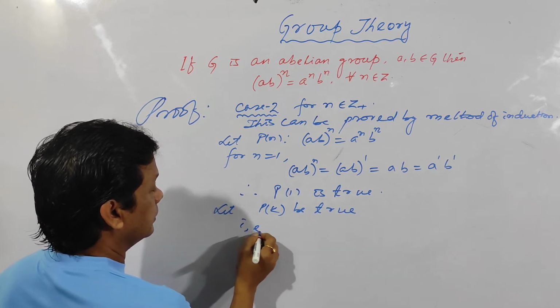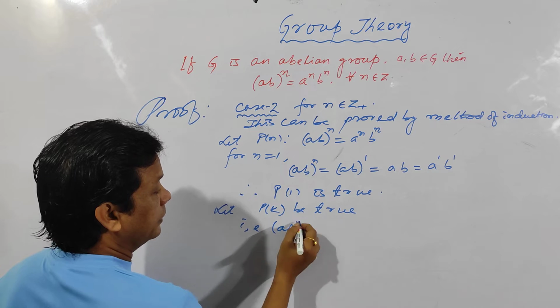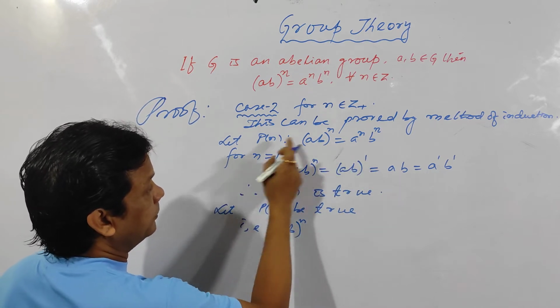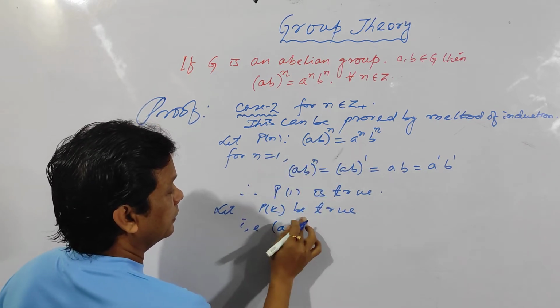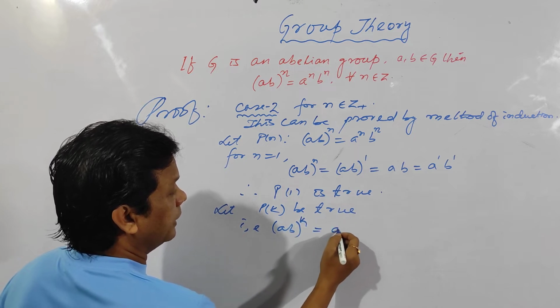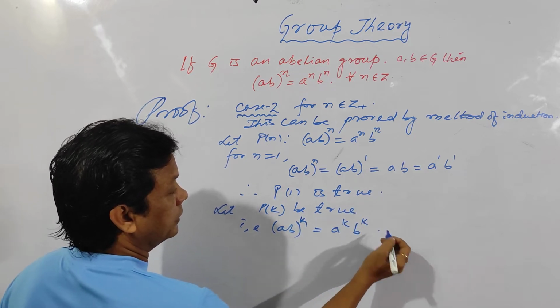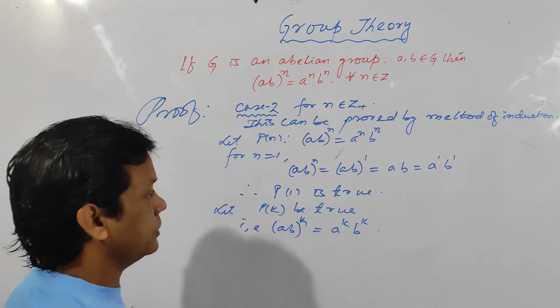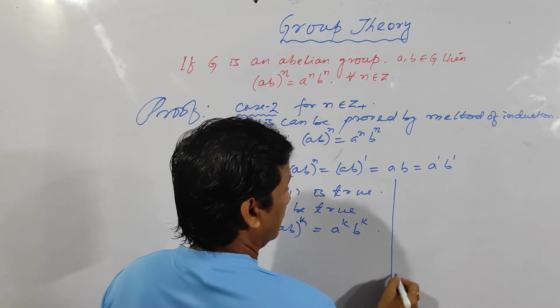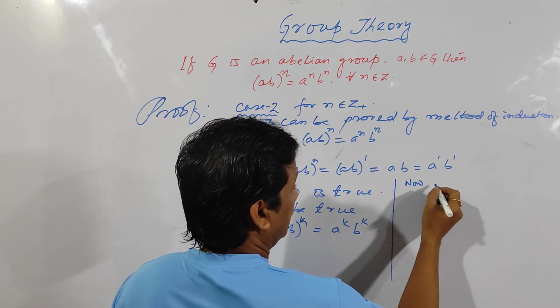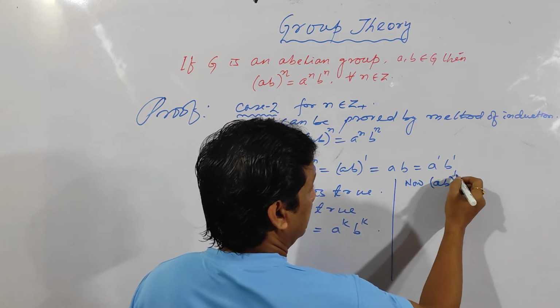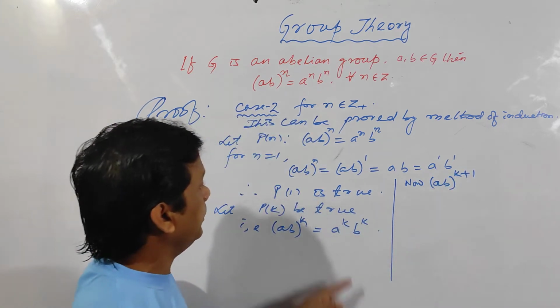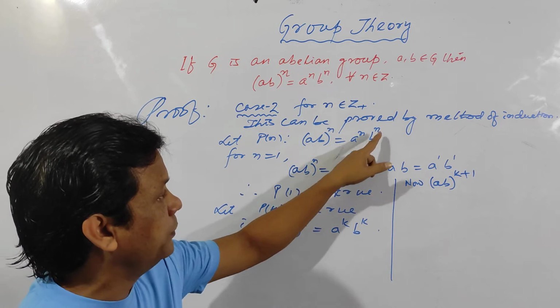So now let Pk be true. Pn is this one. Pk means (ab) to the power k must be equal to a to the power k into b to the power k. And you have to prove the statement is true for n is equal to k plus 1. So see here. Now (ab) to the power k plus 1. You have to prove (ab) to the k plus 1 is equal to a to the k plus 1 into b to the k plus 1.